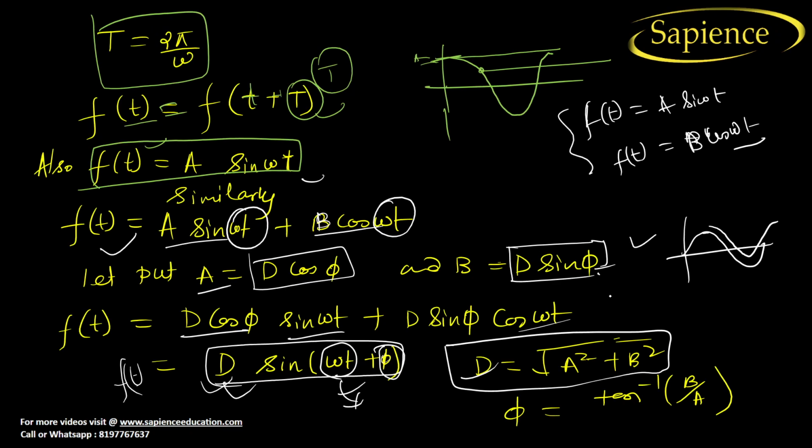So this is the method to combine two functions like a sin omega t plus b cos omega t. We can add these functions to create a new function, and the new function has the value d sin(omega t plus phi). And you see that the angular frequency should be the same. Then only we can add them.